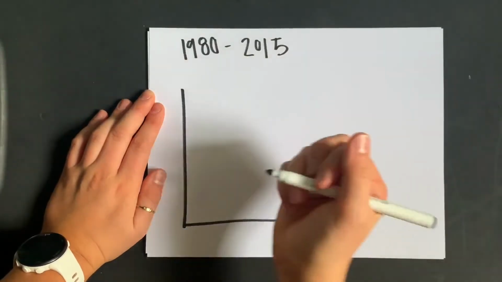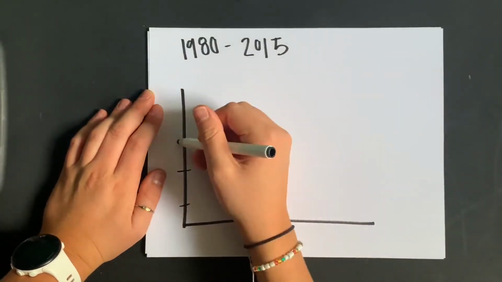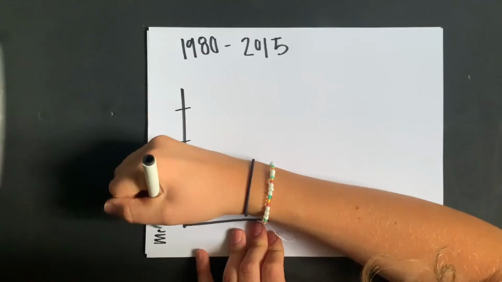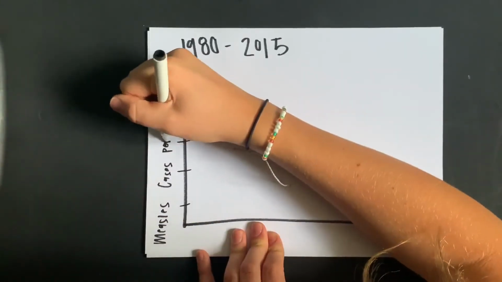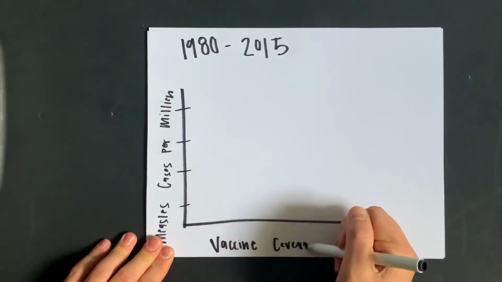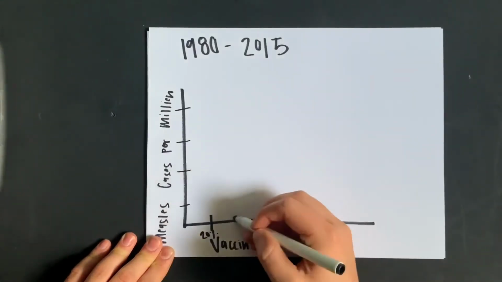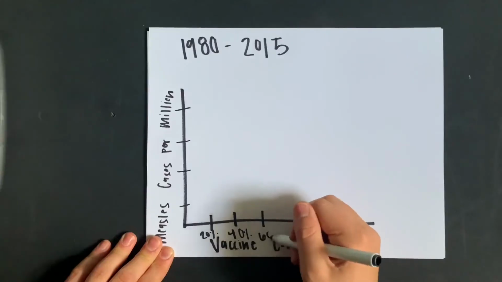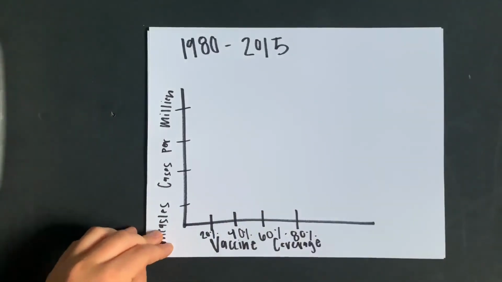This graph from 1980 to 2015 compares measles vaccines worldwide to measles cases worldwide. You'll see that as measles vaccines progressively increase, measles cases decrease. This is great evidence of the phenomenal effect vaccines can have on preventable diseases.